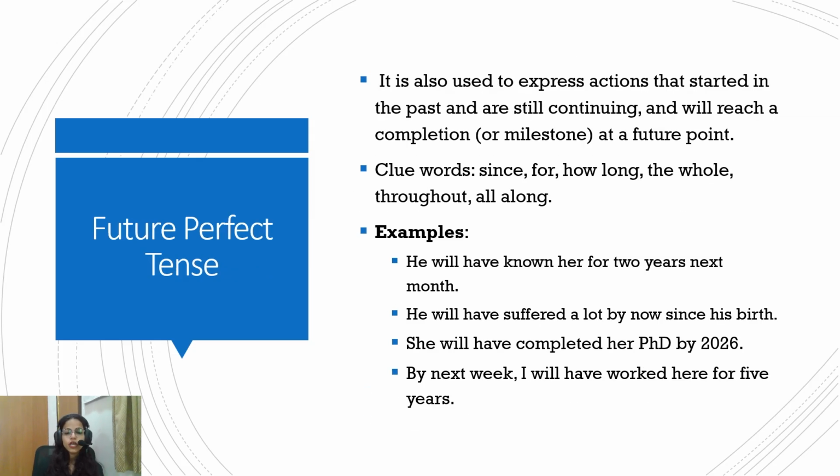Future perfect tense is also used to express actions that started in the past, are still going on, and will reach completion at a future point. So, he will have known her for 2 years next month. The knowing started in the past, continues at present, and next month this time period will be almost 2 years. He will have suffered a lot by now since his birth. Since his birth he's been suffering, even now he's suffering, and by now he would have suffered.